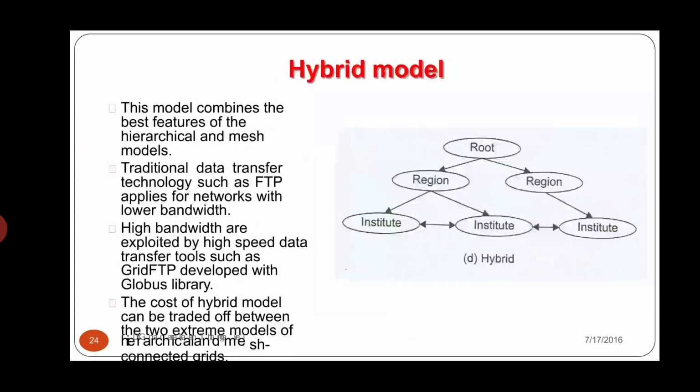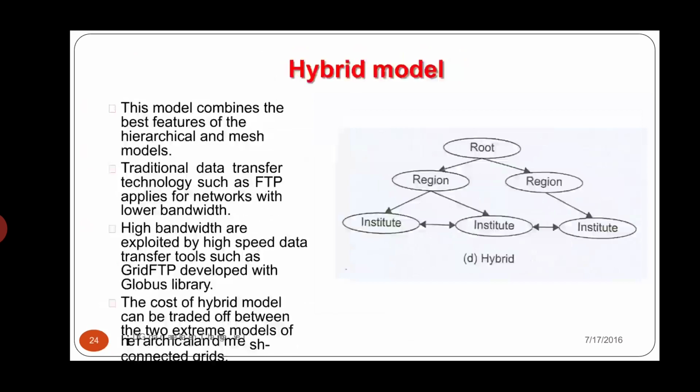And coming to the final one, the hybrid model. We want to learn both the hierarchical model as well as the mesh model. This model combines the best features of the hierarchical model as well as the mesh model. Traditionally, data transfer technology like file transfer protocol applies to networks with lower bandwidth.